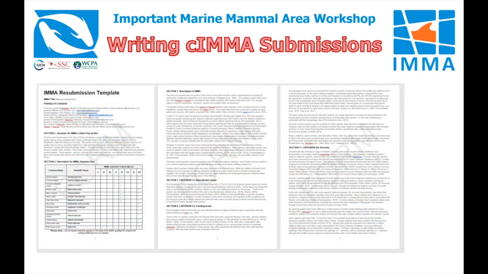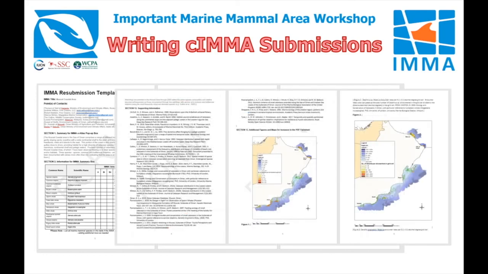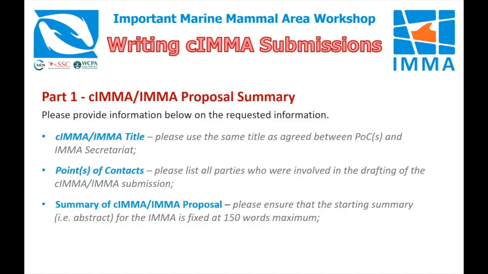This is done during an IMA regional workshop where experts working together in drafting teams can assess the information and make more combined proposals using the standard submission form templates. Here we see an example of a typical submission made at a past workshop. The submission forms comprise a number of parts with questions that require information, including a list of workshop points of contact with a title and a short 150-word summary for the candidate IMA.